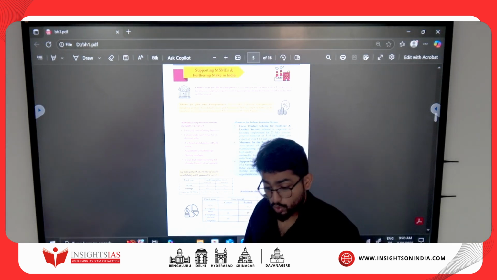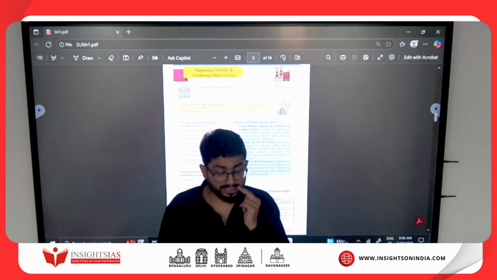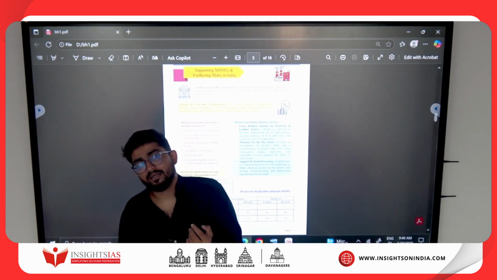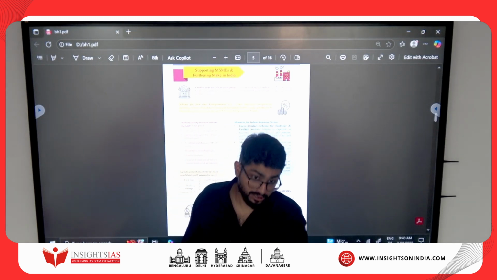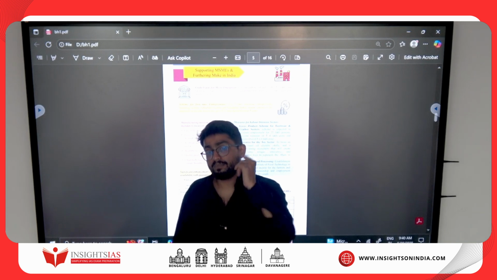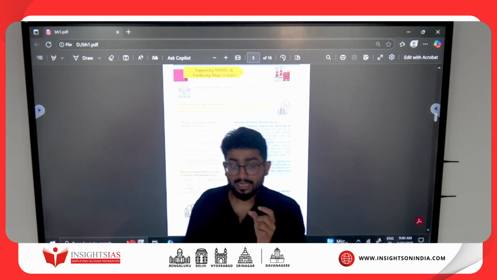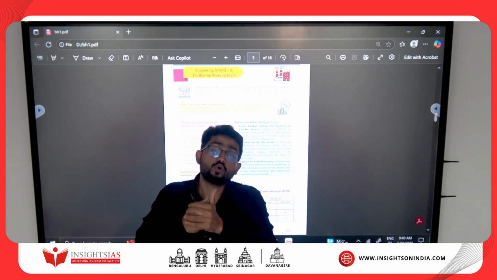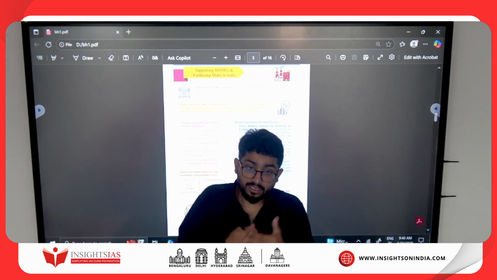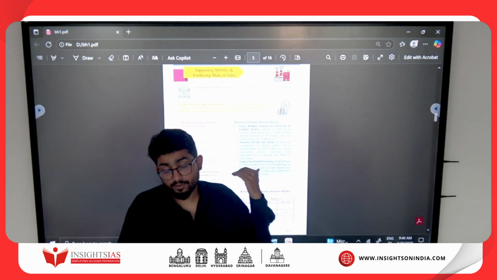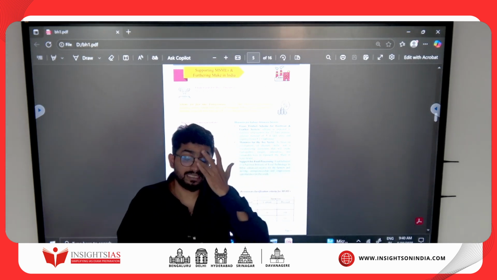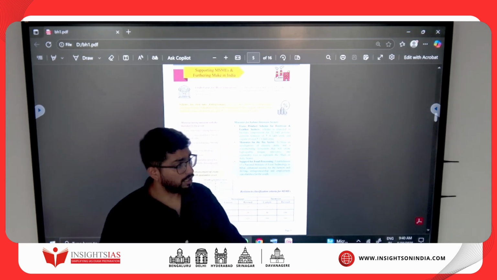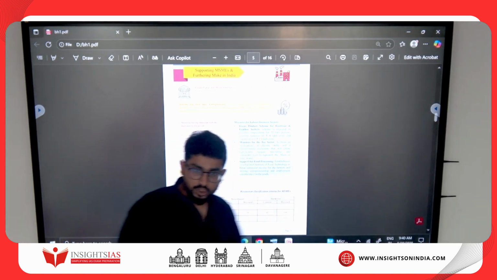Second, they're talking about the toy sector. I had told in class when I was discussing the budget, for the toy sector, try to see which are the places where toys are famous. Example, Channapatna toys. Our honorable Prime Minister in his Mann Ki Baat also talked about Channapatna toys. See which toys have got a GI tag and which have been recognized by the government. In fact, in one issue of Yojana there was a beautiful article on the toy sector. Go home and see. Thanjavur dolls are also there. Are you getting this? Then third is what?